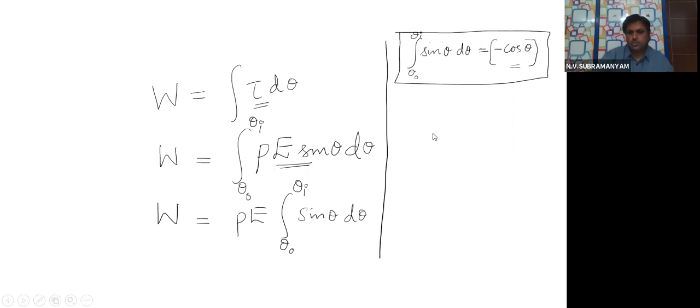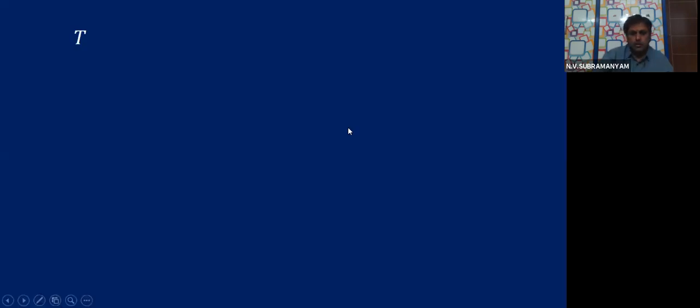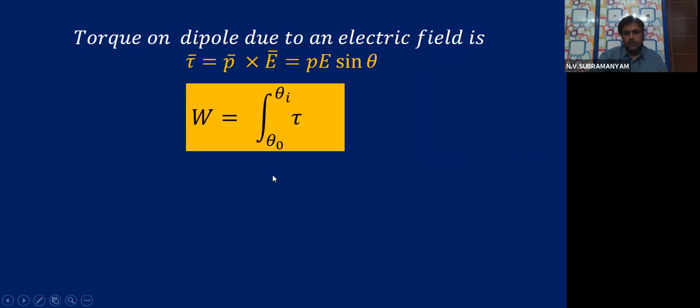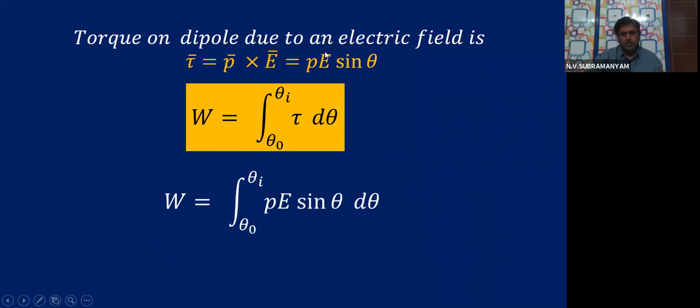I hope you understood. So the torque on a dipole due to an electric field is tau is P E sin theta, which you studied already. Now we got this formula. In this, what do I have to substitute? Tell me. P E sin theta d theta.